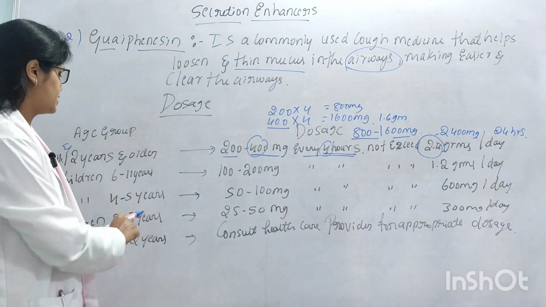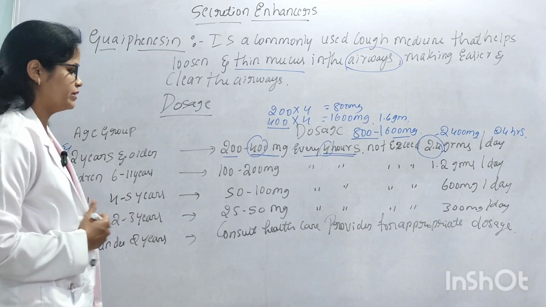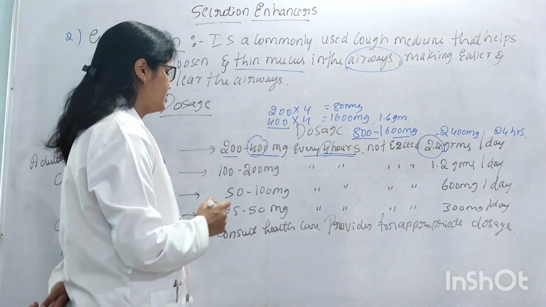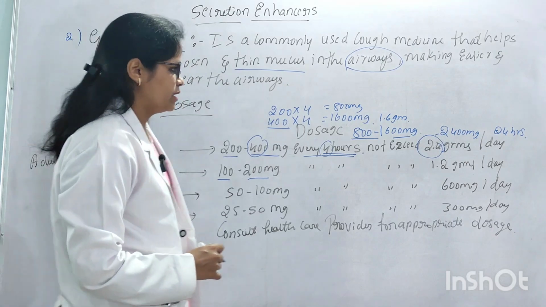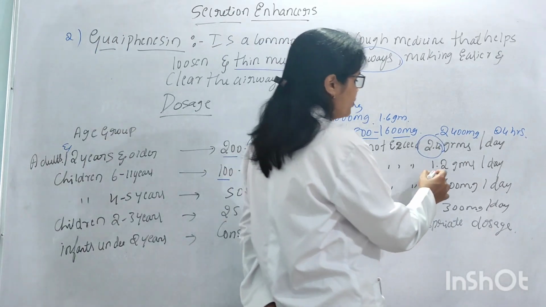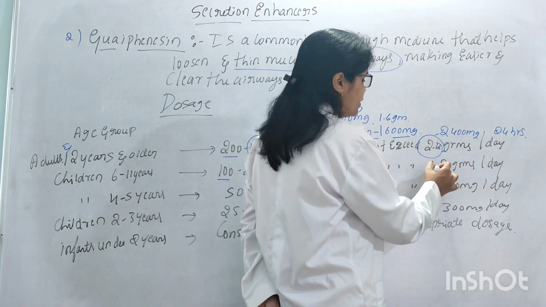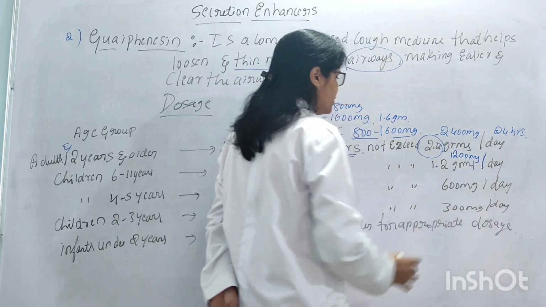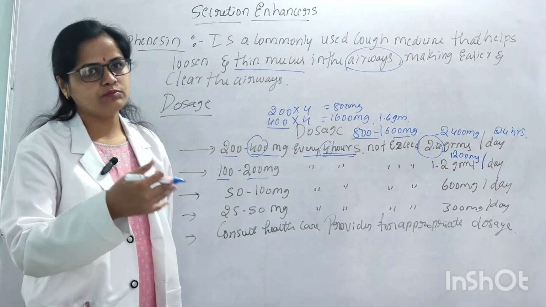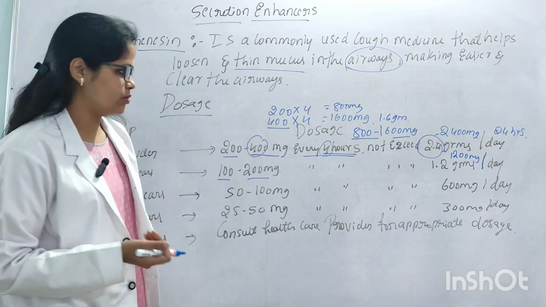And next, for children 6 to 11 years: 100 to 200 mg every 4 hours, and not more than 1.2 grams per day. 1.2 gram is nothing but 1200 mg. That means within 24 hours, below 1200 mg can be given; do not exceed that.